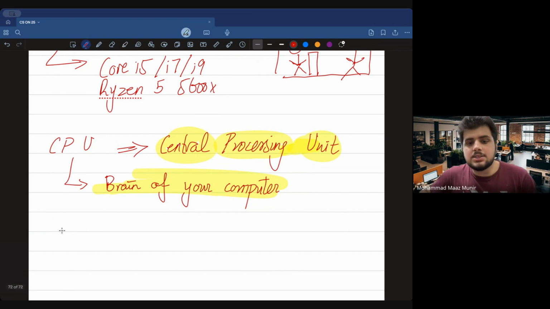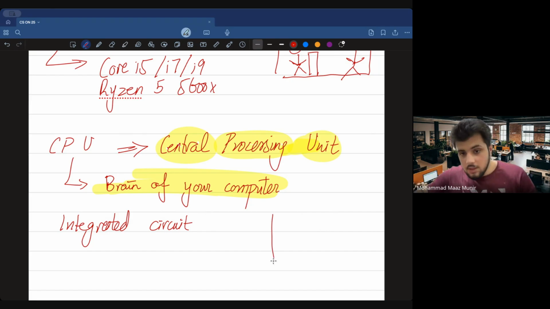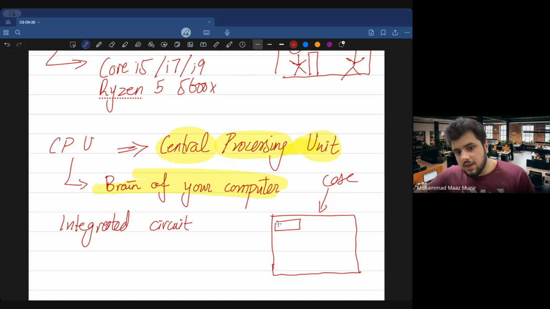CPU is basically installed within your computer. How is it installed? It's like an integrated circuit. So अब इस तरह होता है, if you someday open your laptop या फिर your computer या whatever, so let's say this is the PC which Rayan got himself. Say this is the case. Okay, and इसके अंदर maybe this is the hard drive, perhaps this is the power supply.